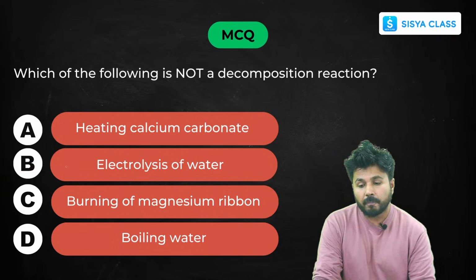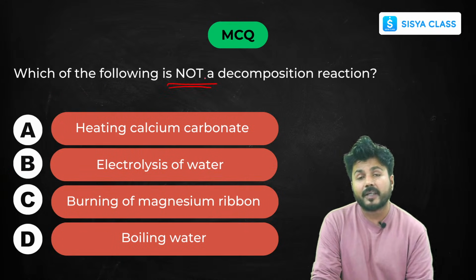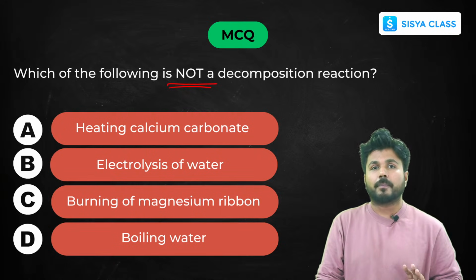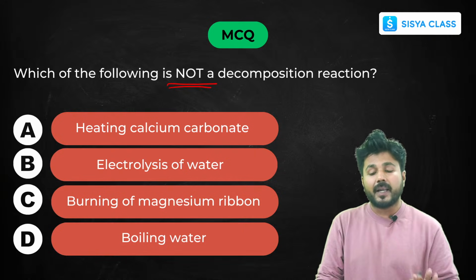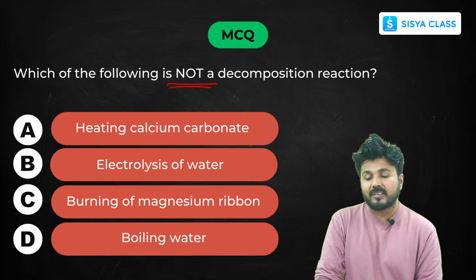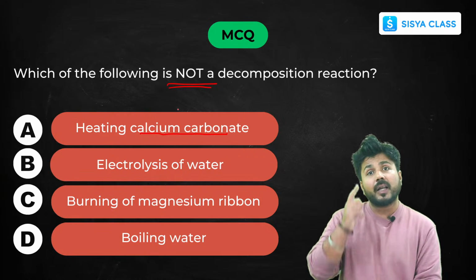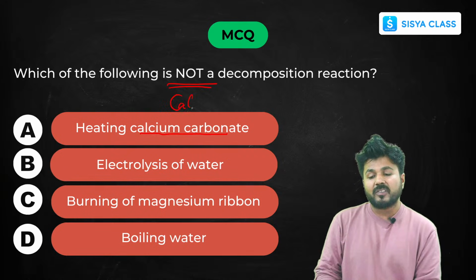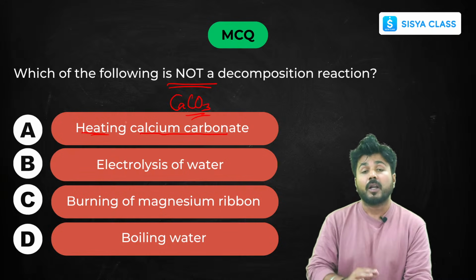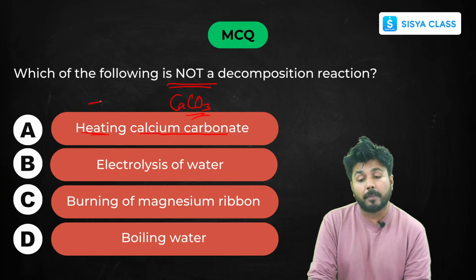Now, which of the following is not a decomposition reaction? I have told you about three types of decomposition: thermolytic, photolytic, and electrolytic. Now just see the options carefully. In the first I am saying calcium carbonate. Quickly you must remember that calcium carbonate is CaCO3. If you don't give heat, this reaction will not occur. If you are heating this reaction, that means it will be thermolytic. So it is a decomposition.